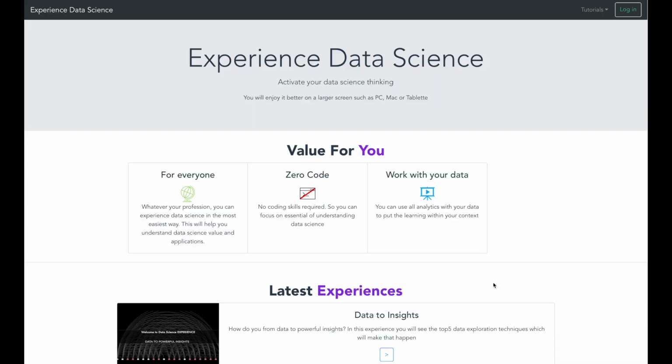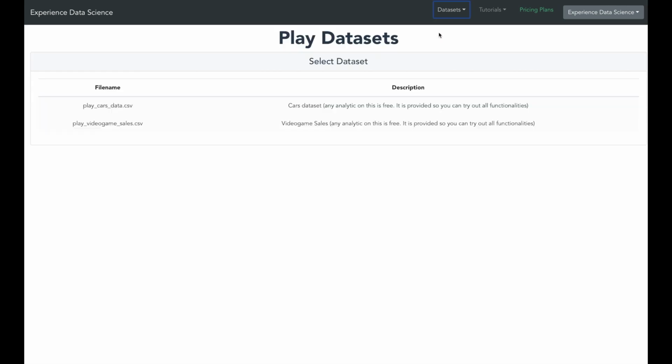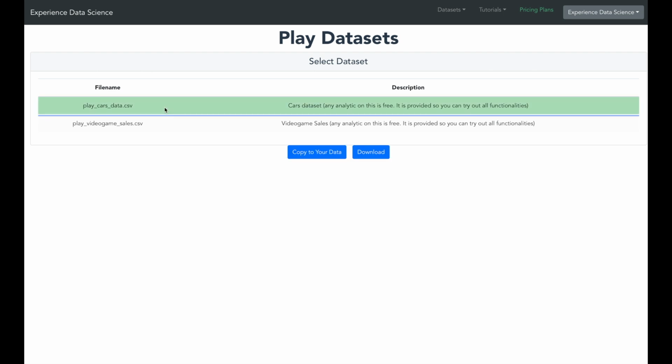Now let us first set up this data set using the website experiencedatascience.com. So go to this website. You can start by logging in, and this will require a Gmail account. Once you are logged in, go to play datasets and locate this dataset which is called play_cars_data.csv. So this dataset has all the data related to the technical characteristics of a car.